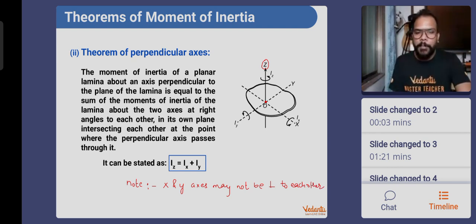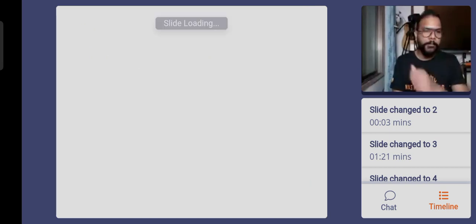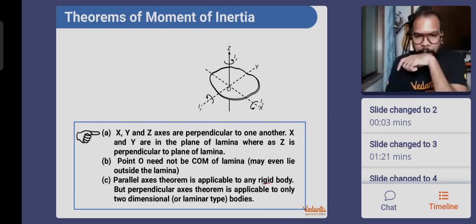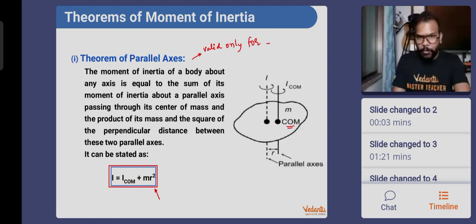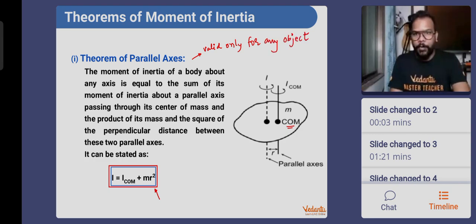Okay, so X and Y may not be perpendicular to each other, but Z is perpendicular to both X and Y, and X and Y have to be in the plane of the body. Also, the parallel axis theorem is applicable for any rigid body. I need to correct myself, sorry about this. This is valid for any object. My bad. This is valid for any object.